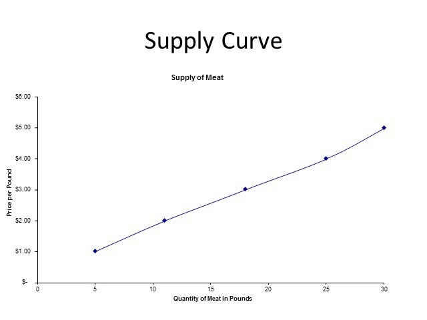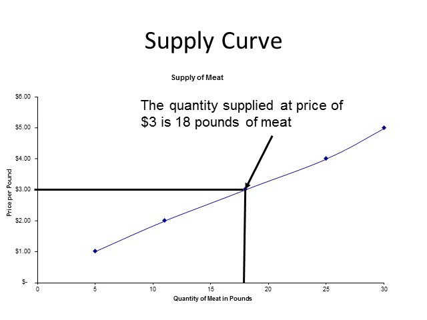Now if we draw a line connecting all the points, a supply curve is formed. A supply curve is a graphical representation of a firm's supply of a good. Notice that as the curve slopes upward, the price increases. Once again, economists would refer to this relationship as a positive or direct relationship.